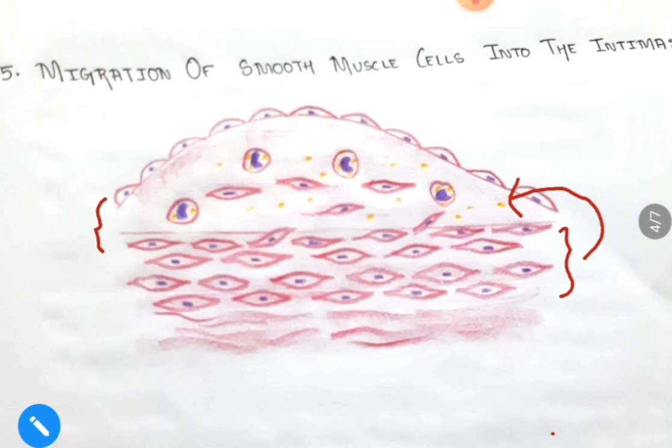As you can see here, the smooth muscles have migrated, and these are the foam cells, that is the macrophages, which have engulfed the LDL and are the lipid-laden macrophages. So this will ultimately lead to the development of an atheromatous plaque, which will ultimately lead to a decrease in the size of the lumen of the vessel.